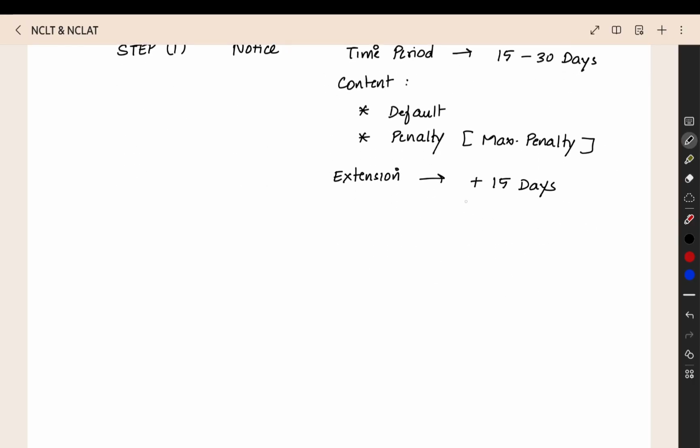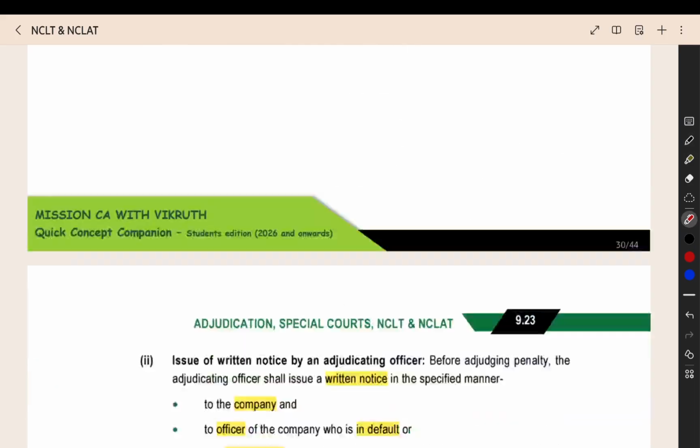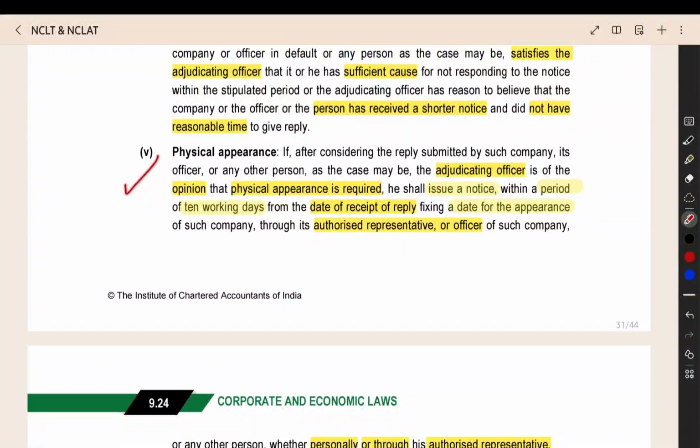So that you can file the reply. There should be sufficient cause. There should be proper reason. Only then they will provide you the additional time, extension time. Physical appearance. Now, after considering your reply, you gave a reply, right?